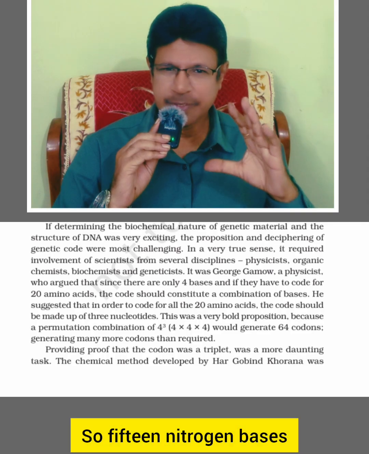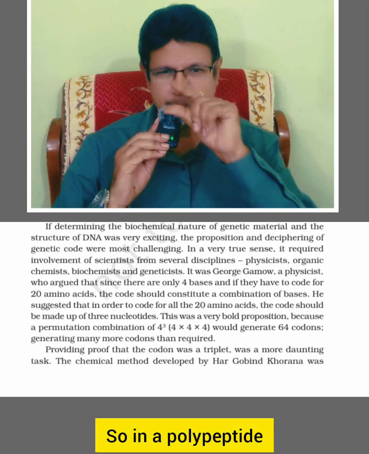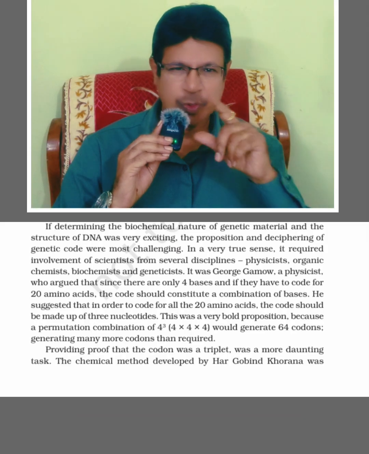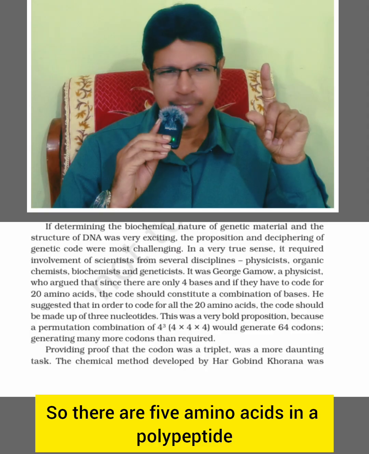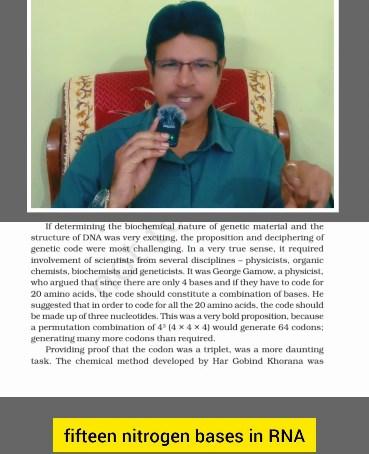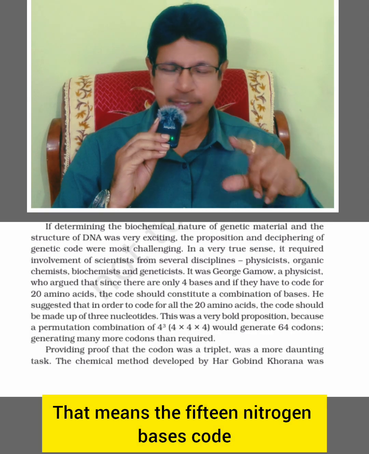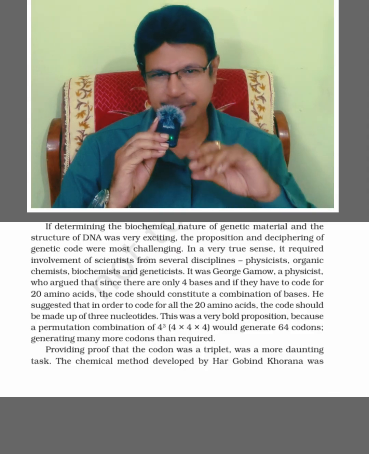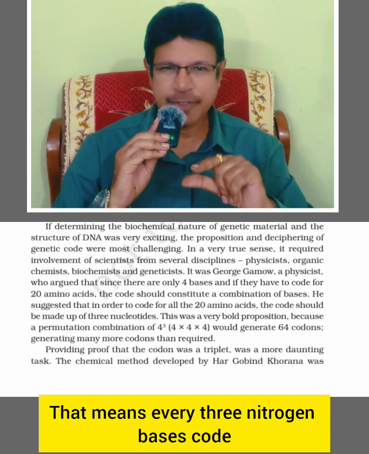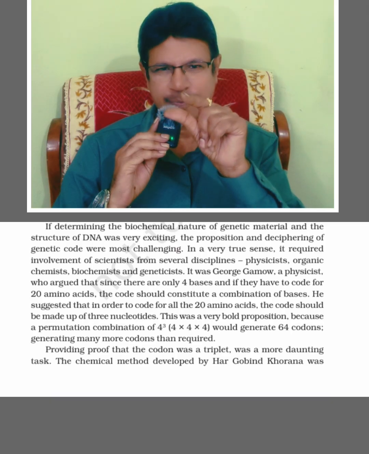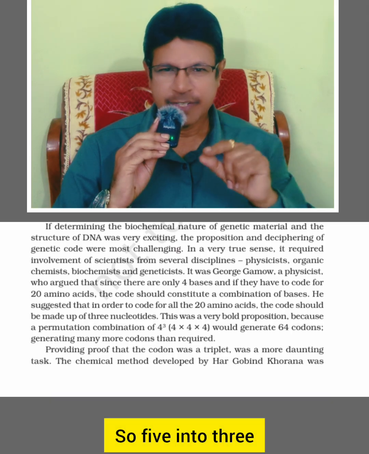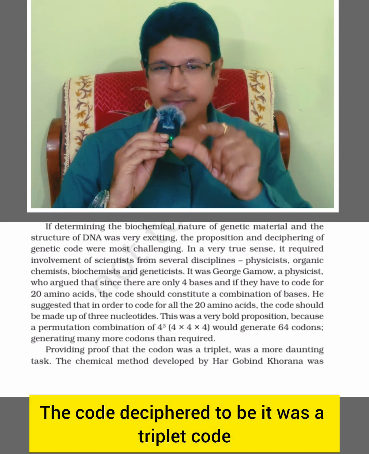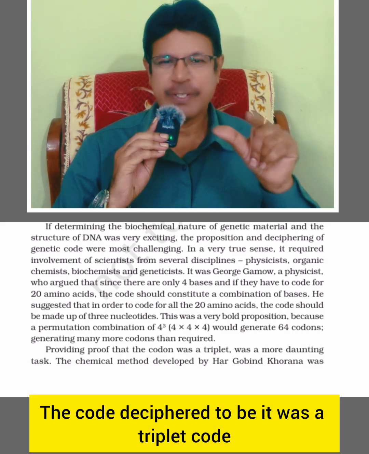So there are 15 nitrogen bases in the RNA, and there are 5 amino acids in the polypeptide. That means the 15 nitrogen bases code for 5 amino acids, so every 3 nitrogen bases code for 1 amino acid. So 5 into 3, 15 nitrogen bases code for 5 amino acids. The code was deciphered to be a triplet code.